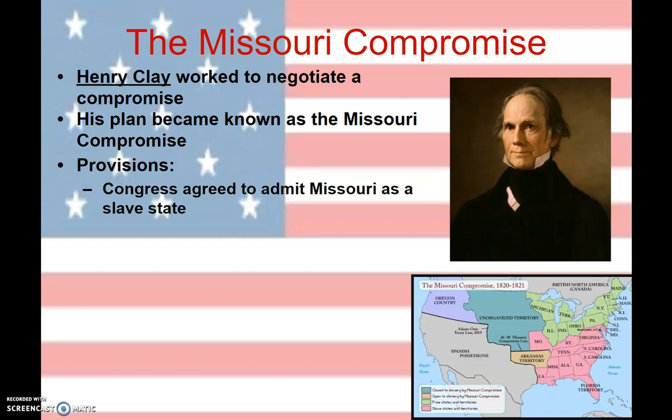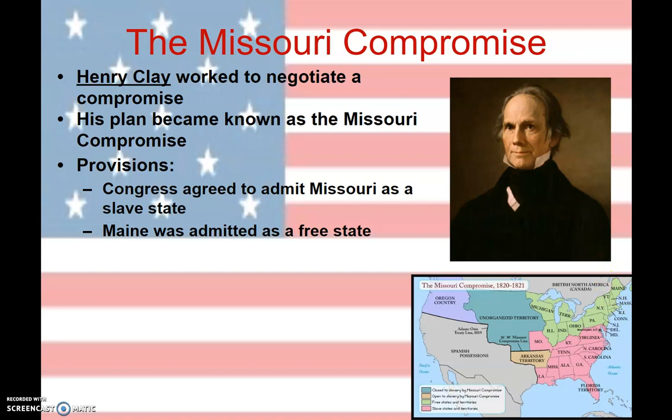So the Southerners start going, woo, yeah, that's what we wanted. The Northerners look at Clay and say, oh my gosh, how is this a compromise? And Clay says, that's all right, because not only is the South going to gain a state, but the North is going to gain a state as well. The Missouri Compromise allows not just for the statehood of Missouri, but also for the statehood of Maine, which at this point has just been an extension of the Massachusetts state. It's a territory kind of controlled by Massachusetts, and it's going to gain its statehood through this compromise.